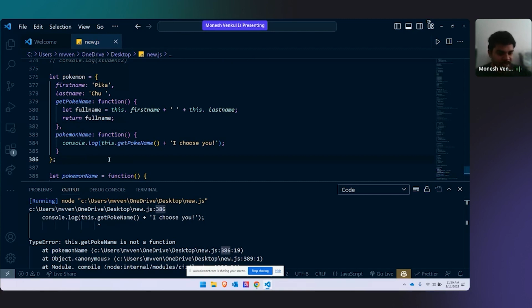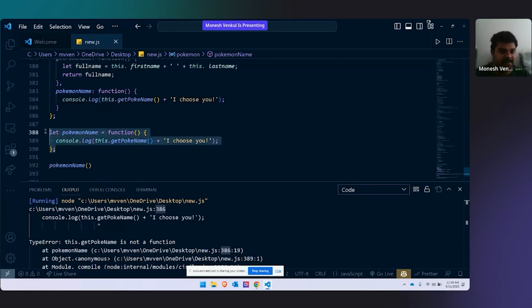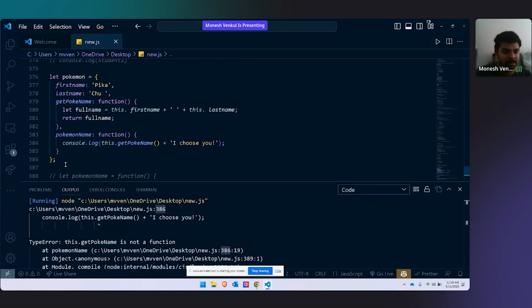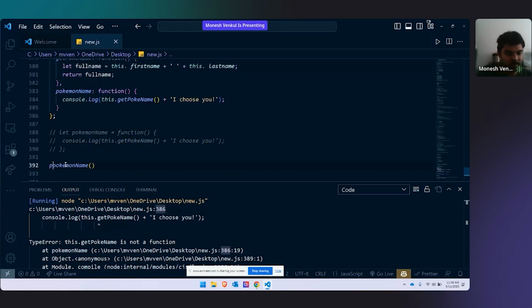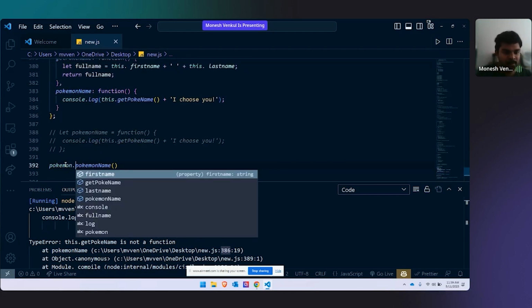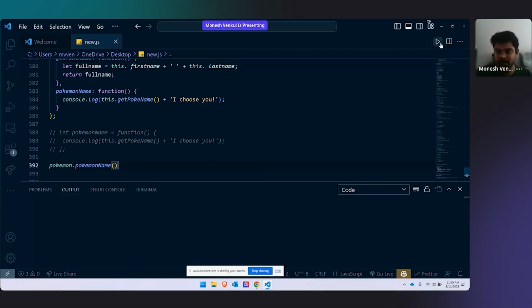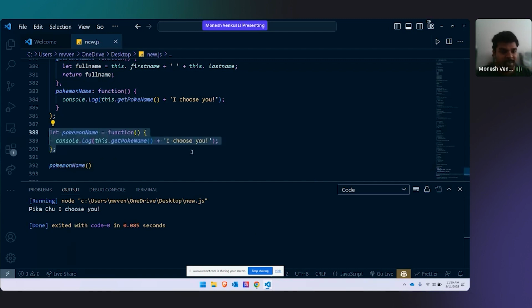If I run a code like this, now here this will know that this is inside an object. It will know it is Pokemon. Now you tell me this works or not. Or else let's try this. Now I have to call it in such a way that Pokemon dot Pokemon name. Yeah, it is working.